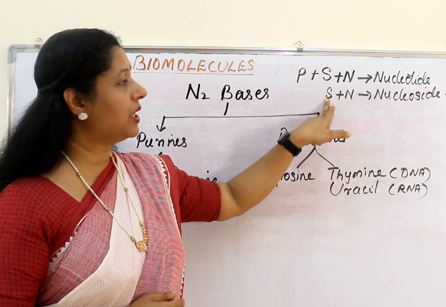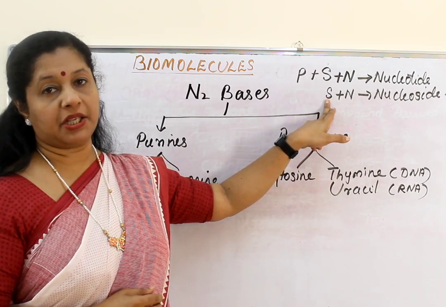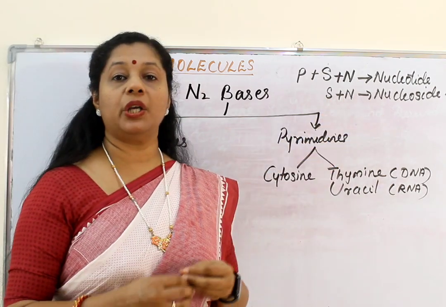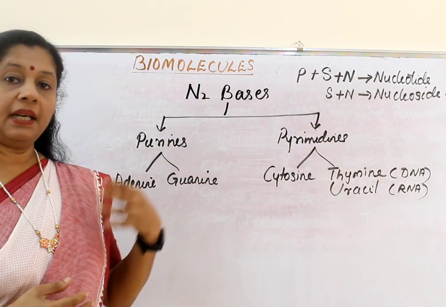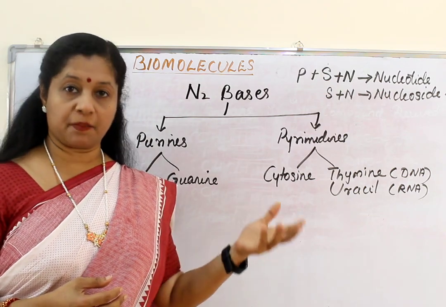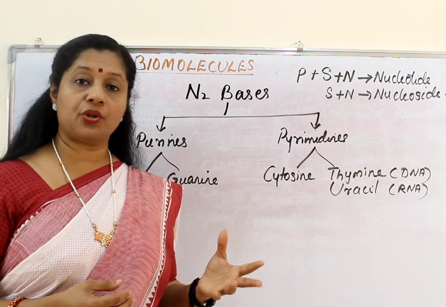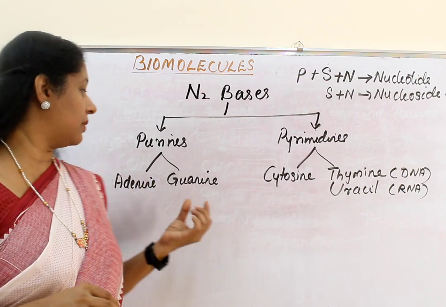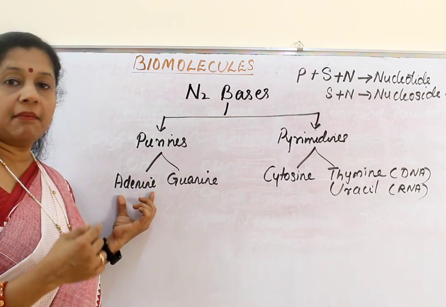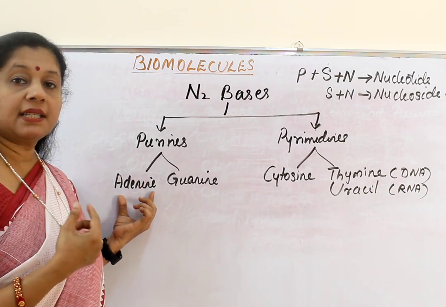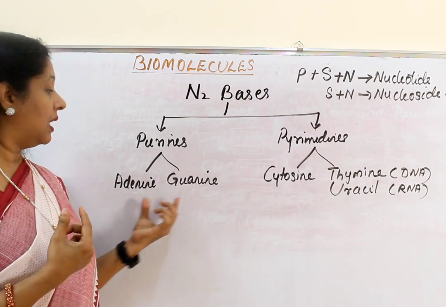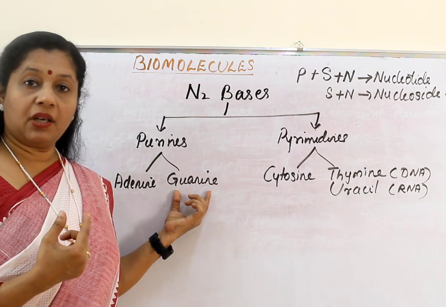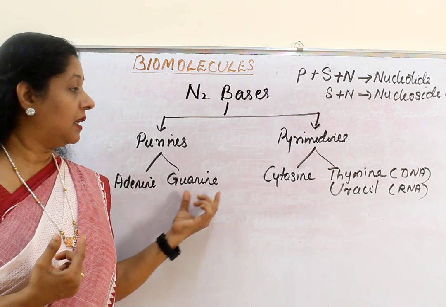Now if you add one sugar also to this nitrogen base, it becomes nucleoside. Sugar can be deoxyribose sugar, which is present in DNA, or ribose sugar, which is present in RNA. Both are pentose sugar, means 5-carbon sugar. So if adenine is combined with a sugar, we call it as adenosine. Guanine is combined, we call it as guanosine.